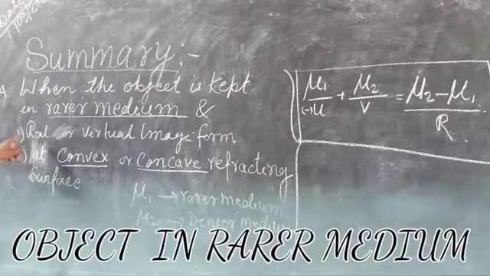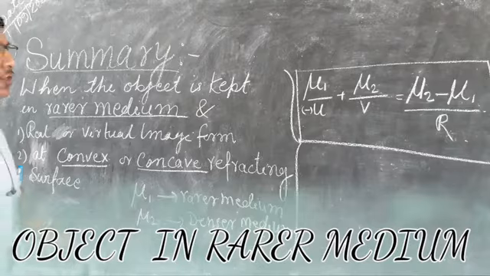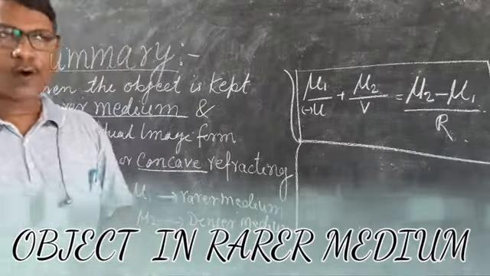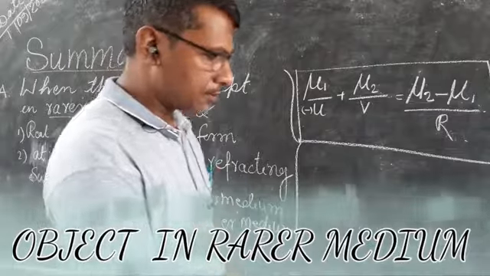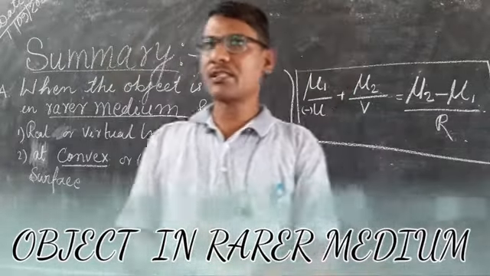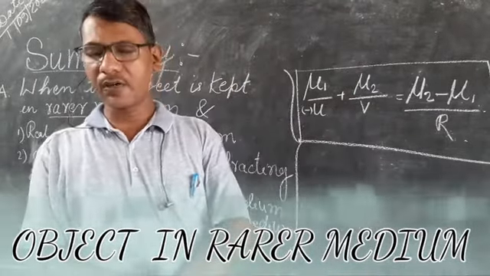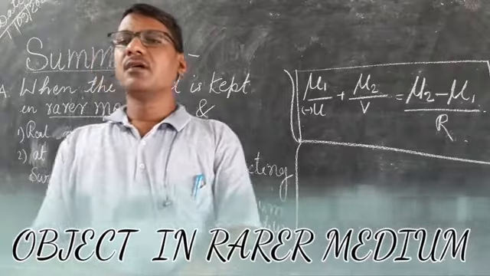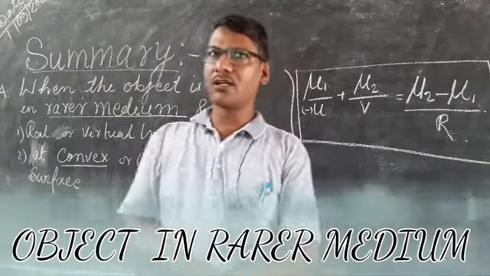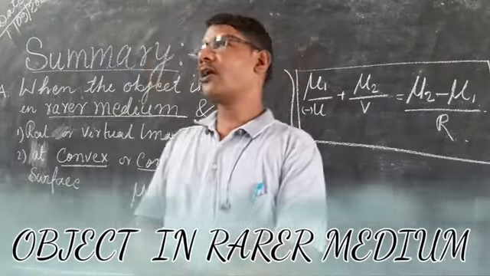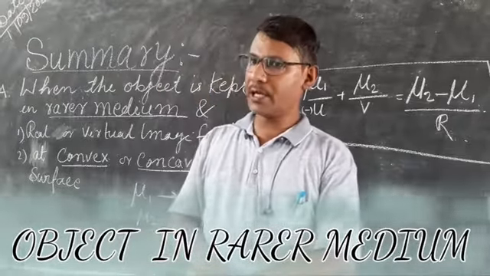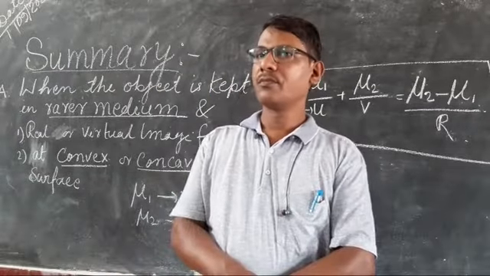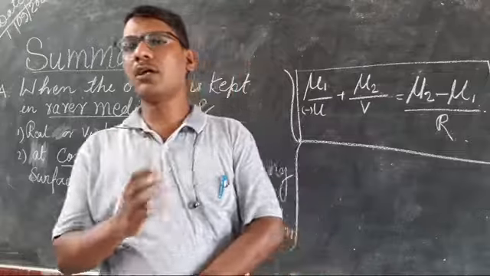Now, when I say that the object is at the position of real image formation or virtual image formation, what do you mean? You know that a convex lens or a concave mirror forms a real image at all the object positions.